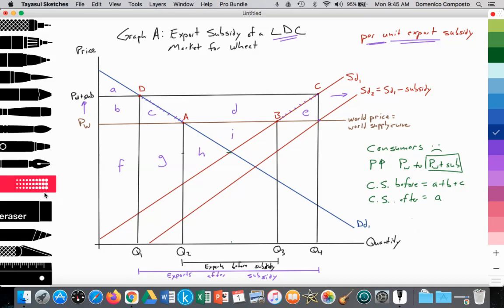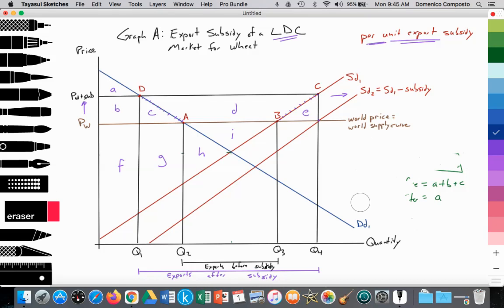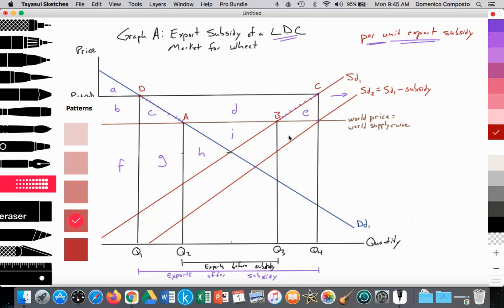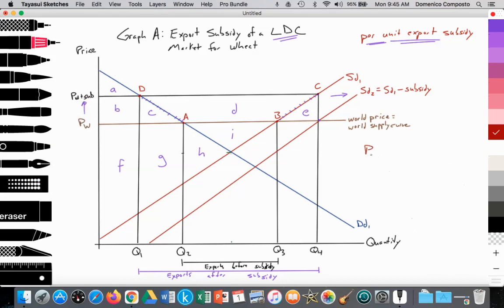Okay? Great. So now let's look at producers in this domestic country that is exporting wheat. I'm sorry, producers. All right, so we're going to look at producers, and producers are better off. So they gain because the price they receive has increased from PW to PW plus the subsidy. All right, and that increase in price will lead to an increase in the quantity supplied. Quantity supplied increases from Q3 to Q4.